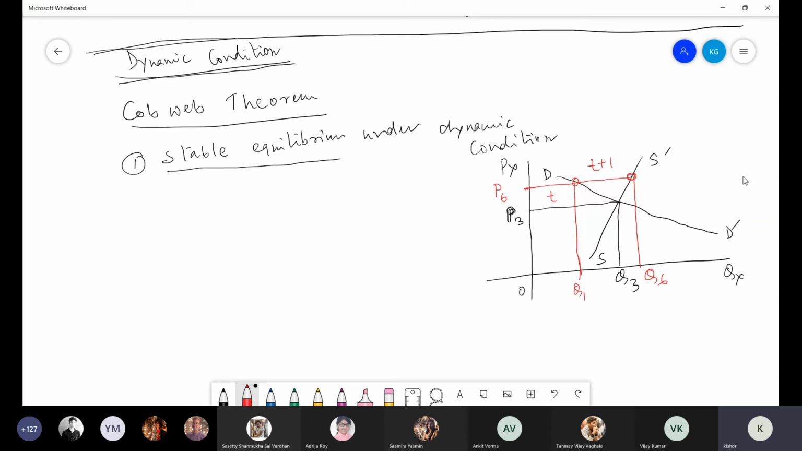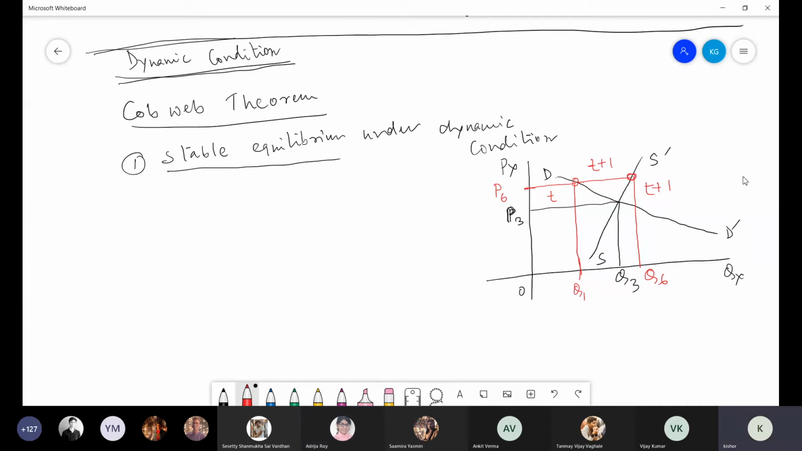So tomorrow in market, what will happen? Because price is P6, tomorrow initially what will happen? Supply is OQ6, demand is OQ1. Supply is more than demand. What will happen in market tomorrow, same day, T+1 time period? Can you respond quickly? Supply is more than demand at T+1 time period, means unsold stock is there in market.